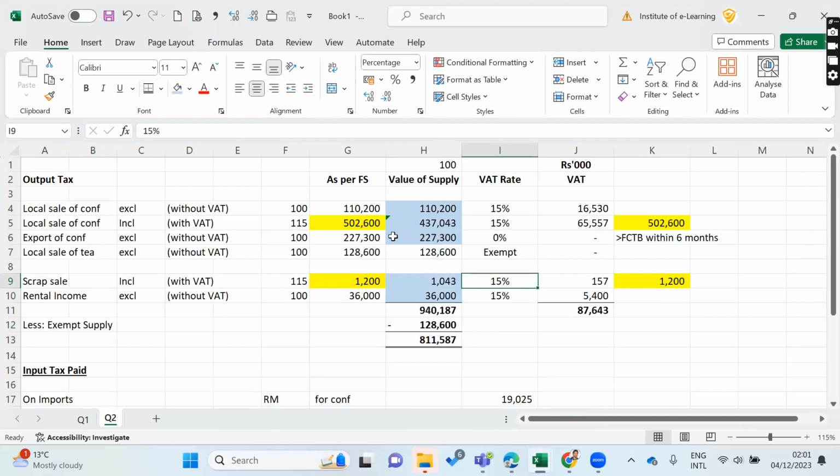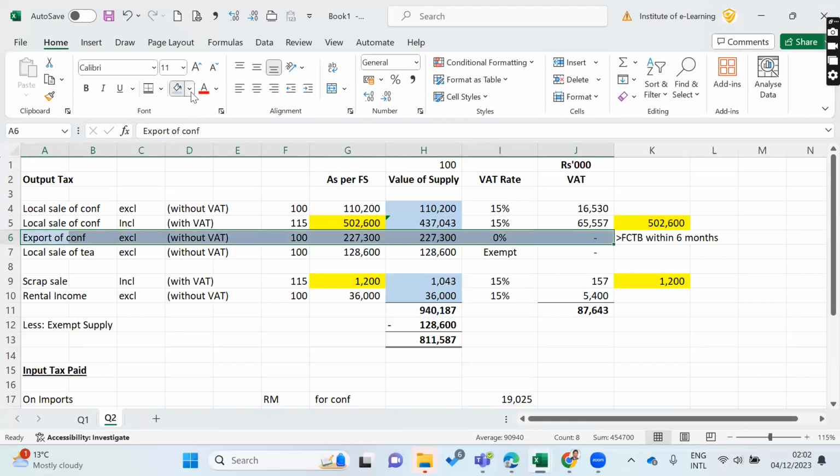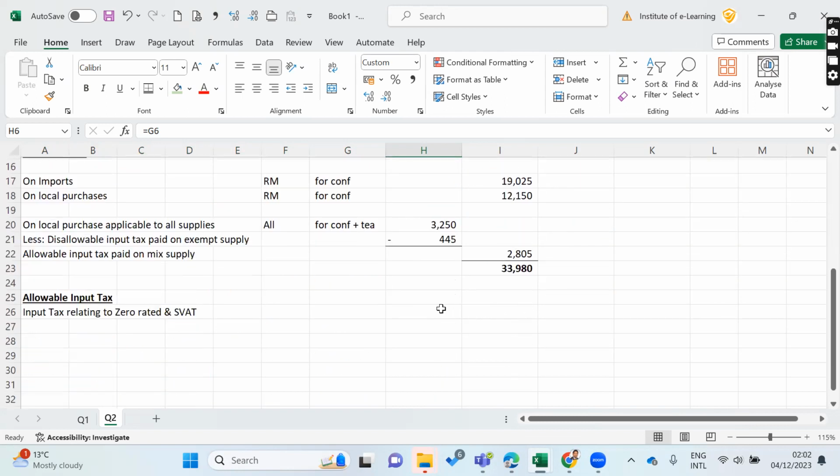Then out of that, if you have any input tax attributable to zero rated supply, yes, you can claim it, right? You can claim it. So therefore, you have to take input tax attributable to this without any restriction. 100% restriction එක අදාළ වෙන්නේ නැහැ. ඔයාලට claim කරන්න පුළුවන්. So here, then how much input tax attributable to zero rated supply?